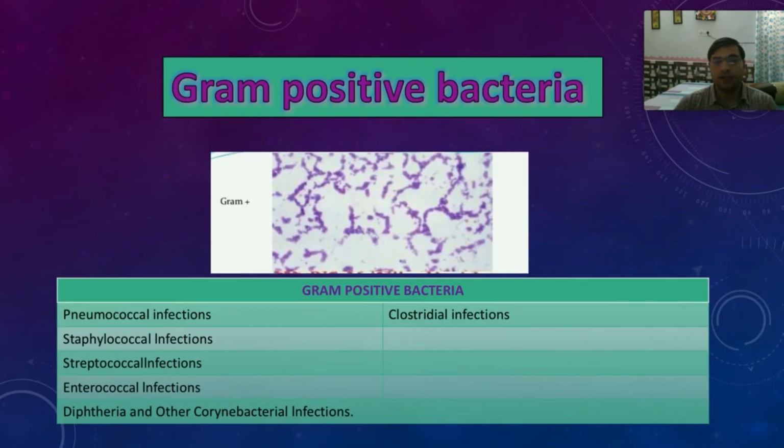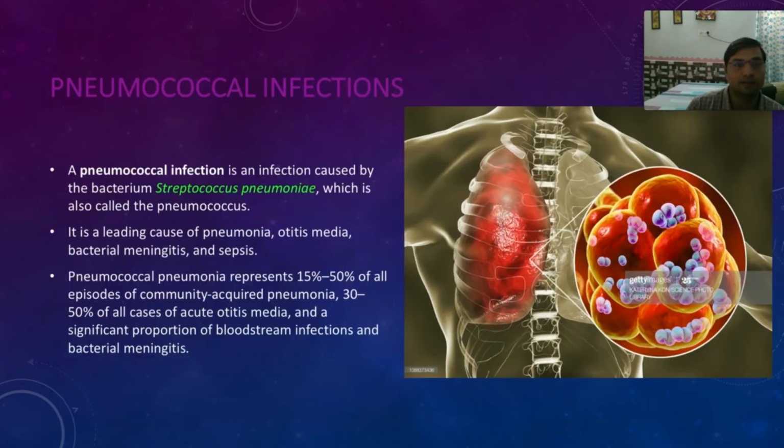So gram positive bacteria. We already know that these gram positive bacteria under gram stain, they stain as blue or purple, whatever, right? Bluish or purplish. So these gram positive bacteria, we are not going to study all of them. We are going to study majority of the main bacteria which causes most of the diseases in humans. So these are pneumococcal infections, staphylococcal infections, streptococcal infections, enterococcal, diphtheria, corynebacterial infections, clostridial infections. We have already studied some of them, the pneumococcal, staphylococcal, streptococcal in respiratory classes.